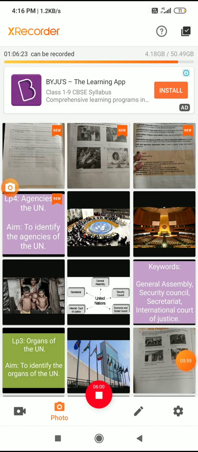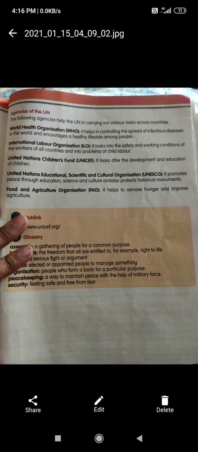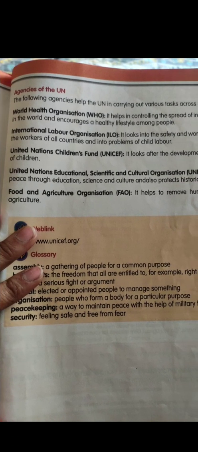Now we will go through LP4, that is the agencies of the United Nations. The aim of LP4 is to identify the agencies of the United Nations. The keywords are not there, students. Now open your page number 145. In the content book you can see agencies of the UN. So read this one, ma'am.